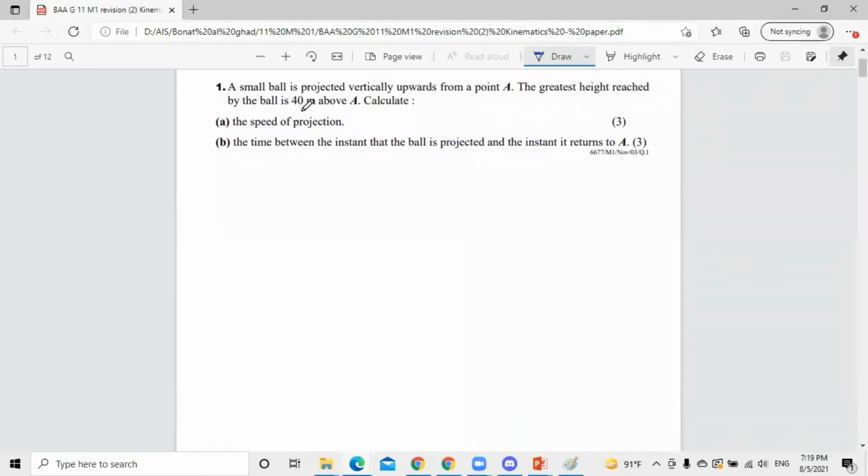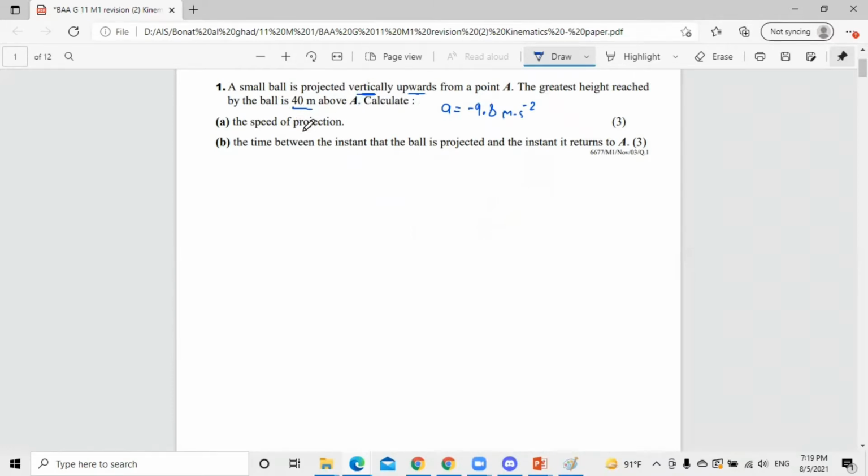A small ball is projected vertically upwards. So we have the projection, which is vertically upwards due to the gravity. So it will decelerate. So there is acceleration equal to negative 9.8 meters per second squared. From the point A, the greatest height reached by the ball is 40 meters above A.